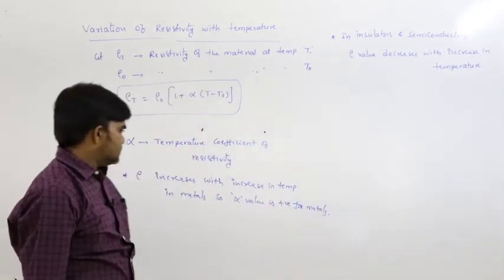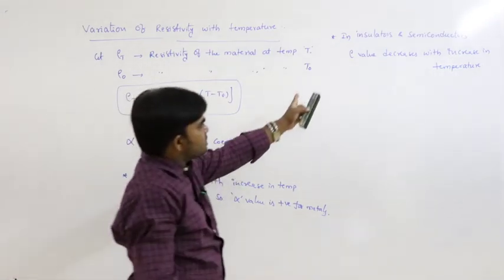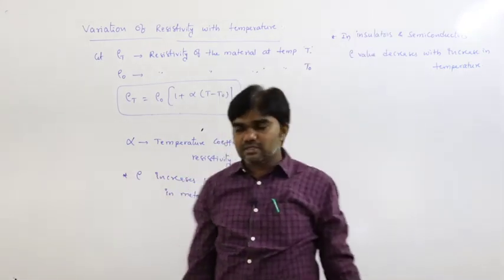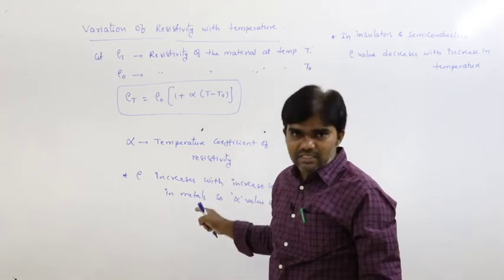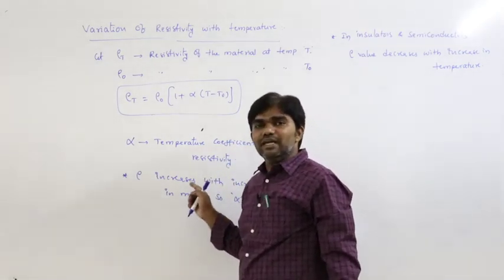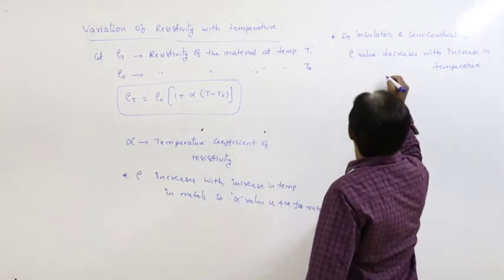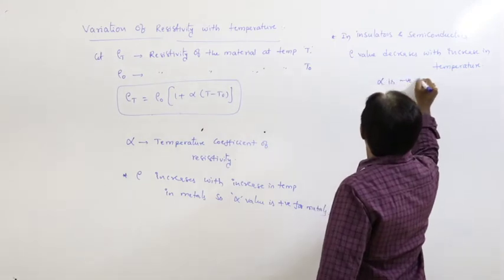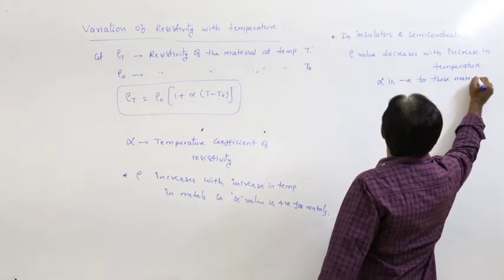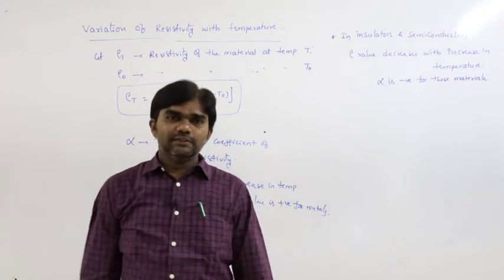Specific resistance or resistivity decreases with increase in temperature in case of insulators and semiconductors, but in case of conductors, resistivity increases with increase in temperature. Alpha value is positive here; alpha value is negative for these materials.